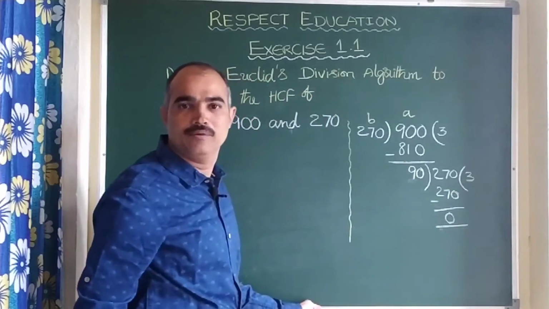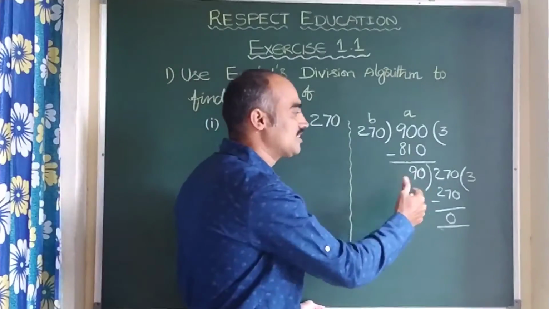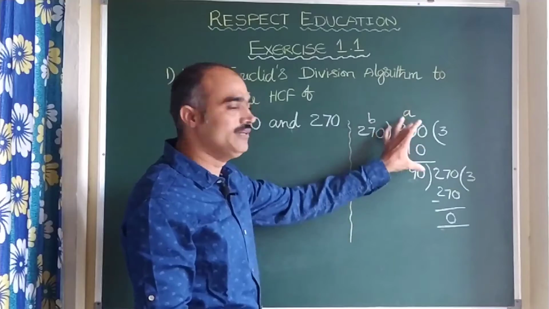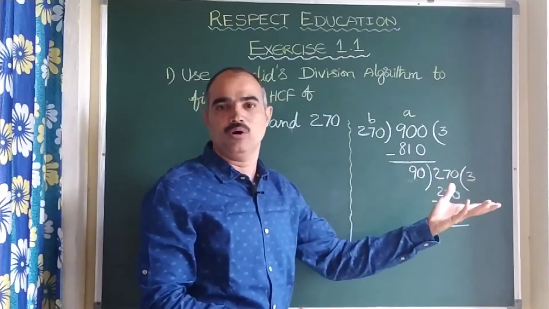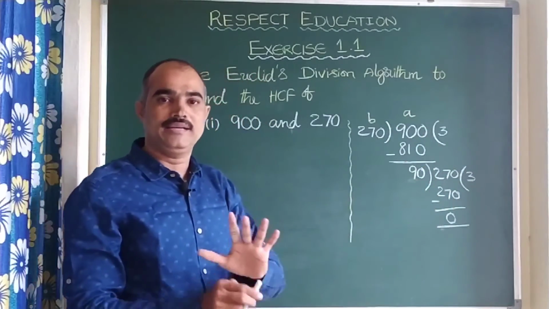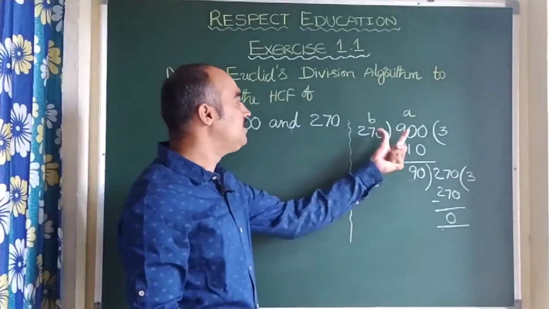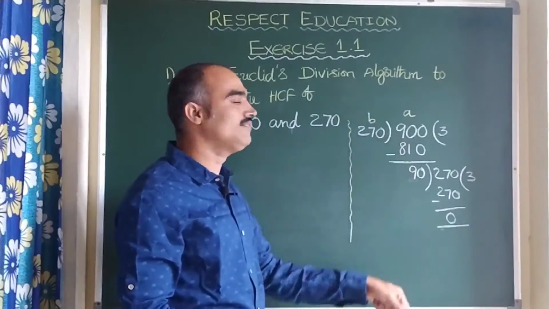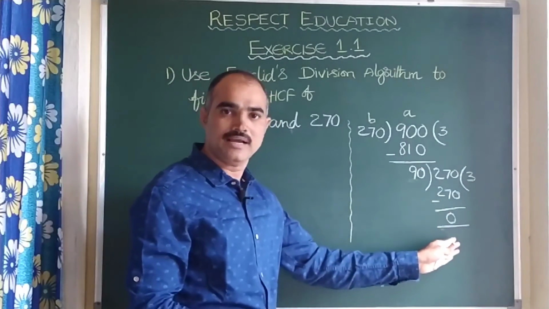So here you can ask me, sir, will there be only 2 steps, means 2 parts, like Bahubali beginning and Bahubali conclusion? It is not the case, children. It depends on the numbers which are given. It depends on the intensity of the number. Sometimes one more step might come.